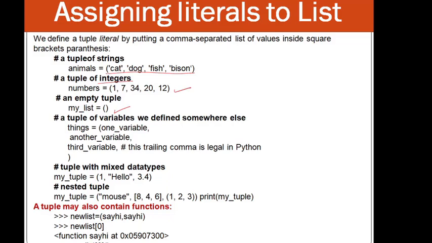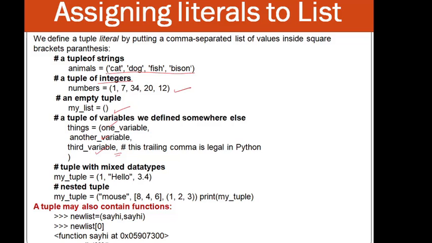We have seen everything for the list, but here the parentheses are used instead of square brackets. In the case of a list, you use square brackets. In the case of a tuple, you use parentheses. So you can declare the tuple of variables: first variable, second variable, third variable, and you can use the trailing comma here also.